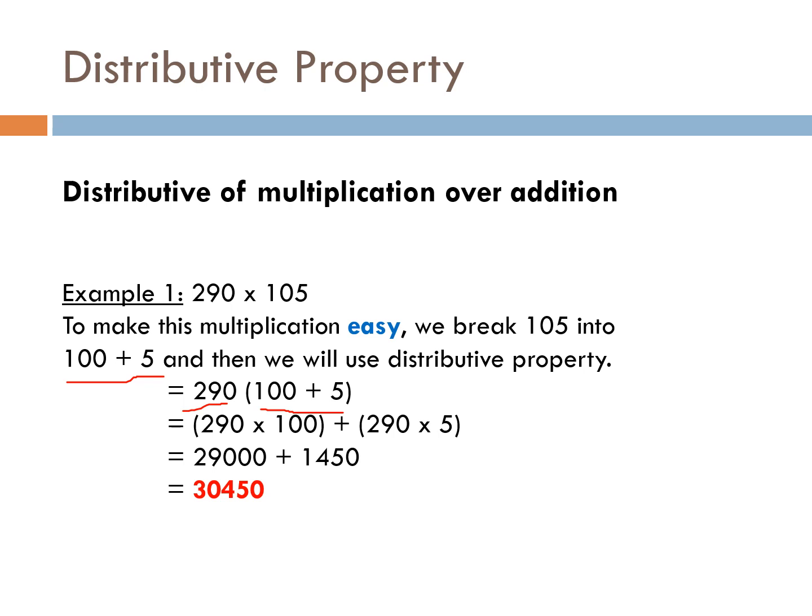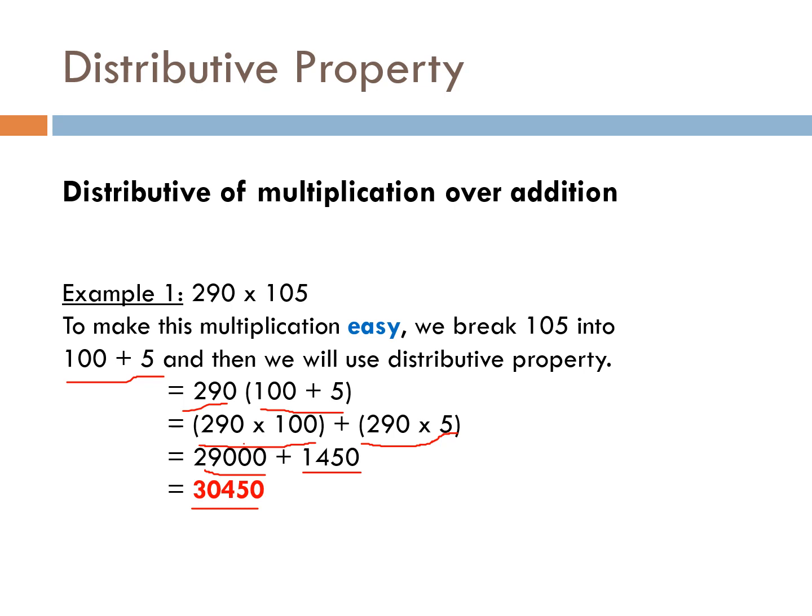First we will multiply 290 by 100. Then we will write addition sign. Then we will again multiply 290 by 5. First we will solve this. 290 multiply 100 will give 29,000. Then we will multiply 290 by 5. It will give 1450. Then after this we will add 29,000 and 1450. It will give the answer 30,450. This is the final answer.